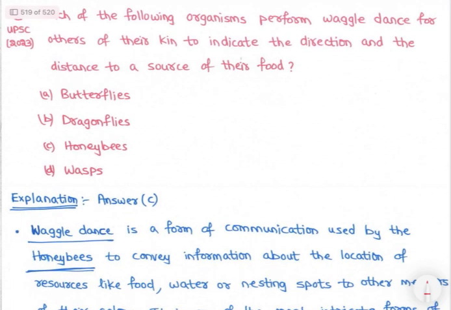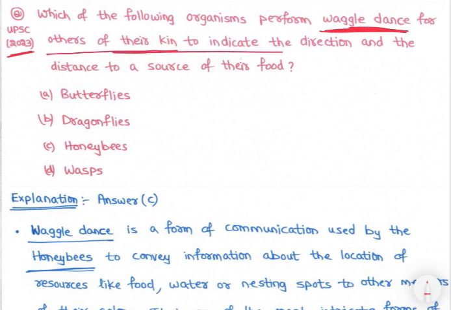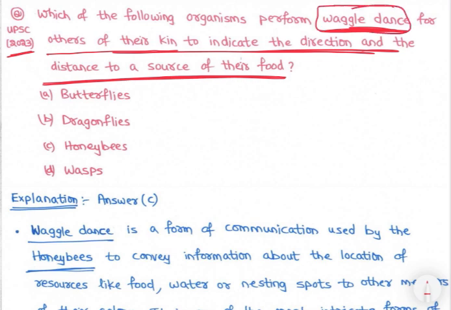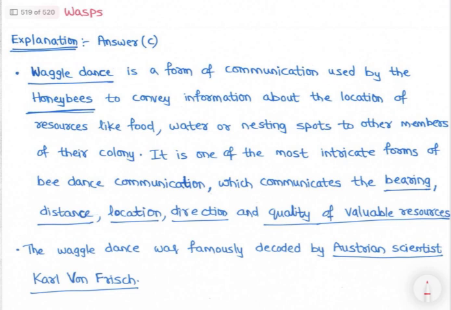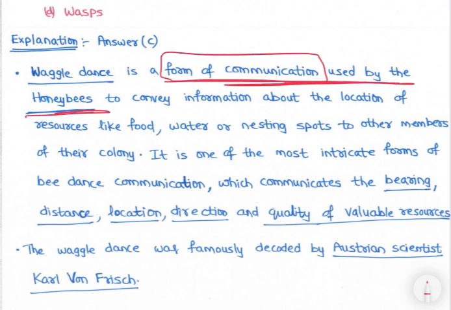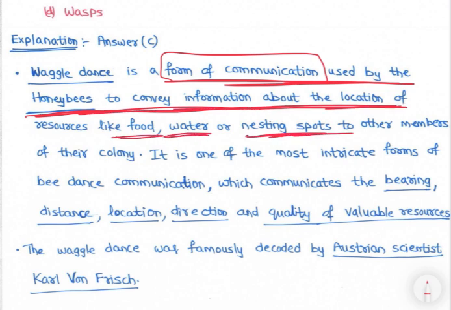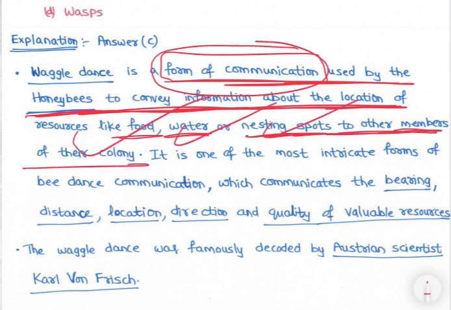See, this is a question asked in 2023. Which of the following organisms perform waggle dance for others of their kin to indicate direction and the distance to the source of food? Right? Waggle dance, that we know, that is honeybees, right? So waggle dance is a form of communication used by honeybees to convey information about the location of resources like food, water or nesting spots to other members of the colony, right?